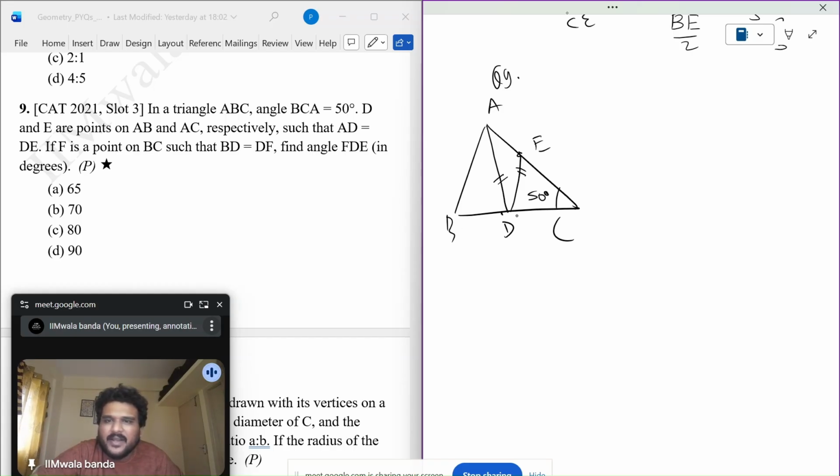F is a point on BC, so that BD is equals to DF.